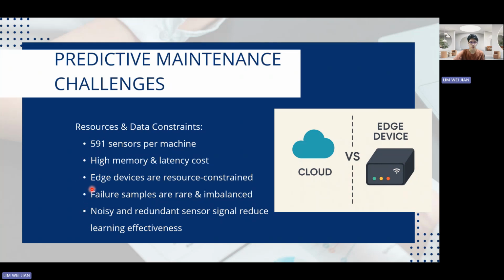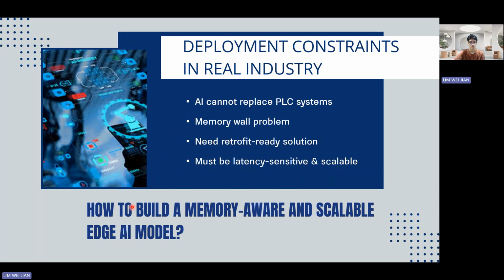The first one, high dimensional sensor streams create heavy memory and latency costs. The second one, edge devices are resource constrained, so the devices have limited SRAM and DRAM. Thirdly, failure samples are rare and highly imbalanced. And the last one, noisy and redundant sensor signals reduce learning effectiveness. This means that deployment feasibility is just as important as detection performance.